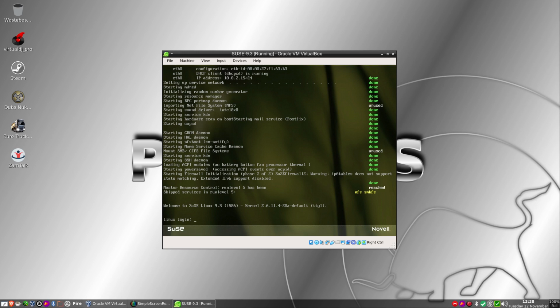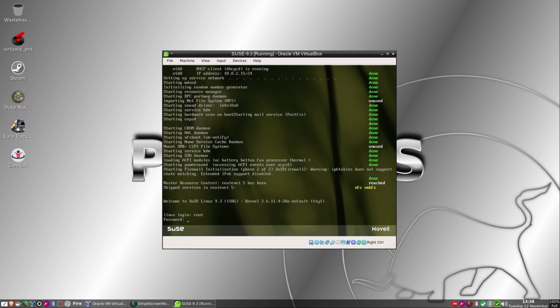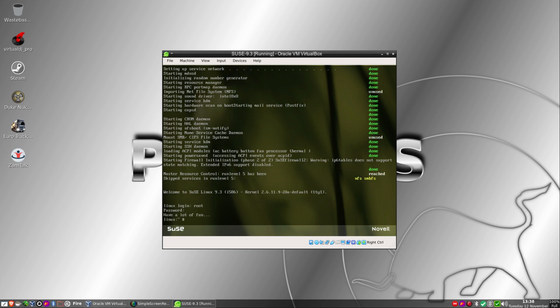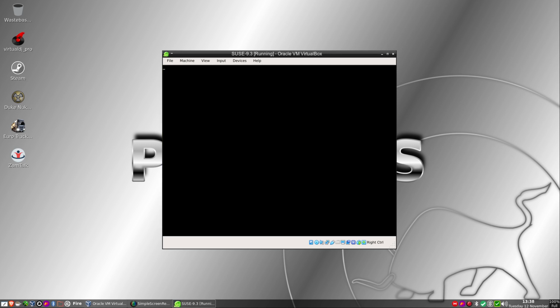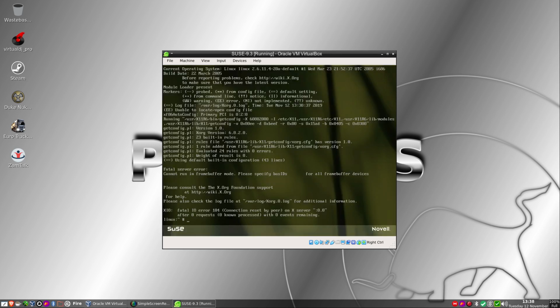And it's gone straight to, yeah, X server not running. Okay. Time to fix it if we can. Right, that's that done. No, it won't do it automatically.